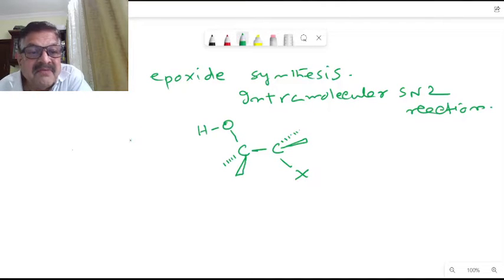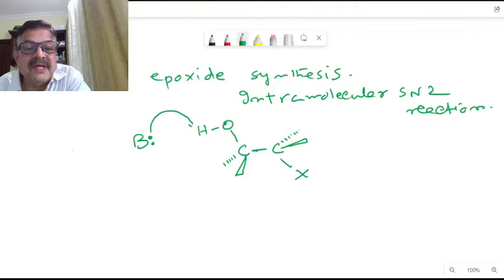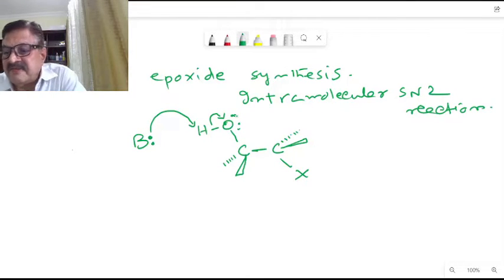Now, this is reacting with a base, B. So this base will be removing this proton here. Okay. Then this electron pair will get shifted to this oxygen. Like this, it will be there. There will be a proton transfer here.